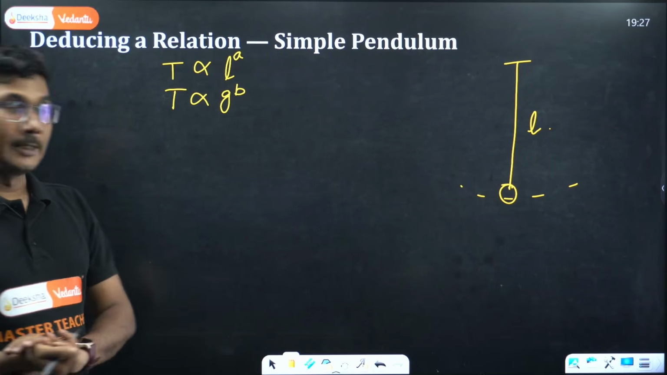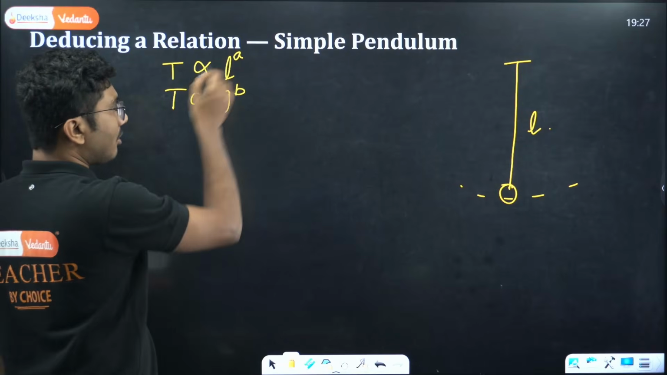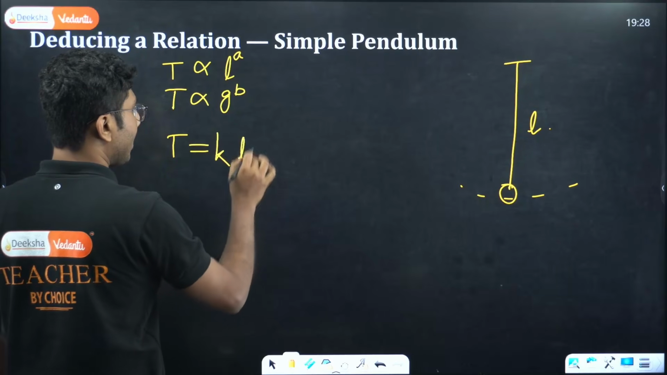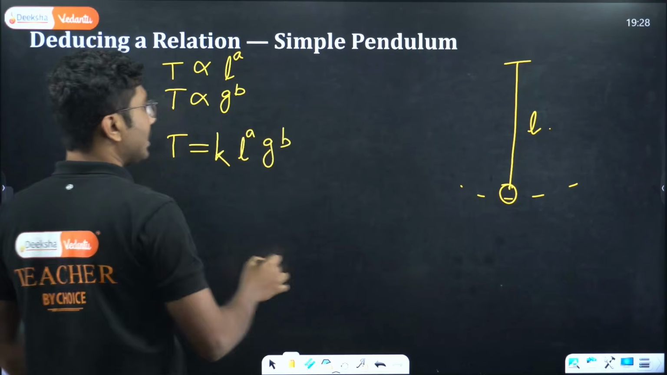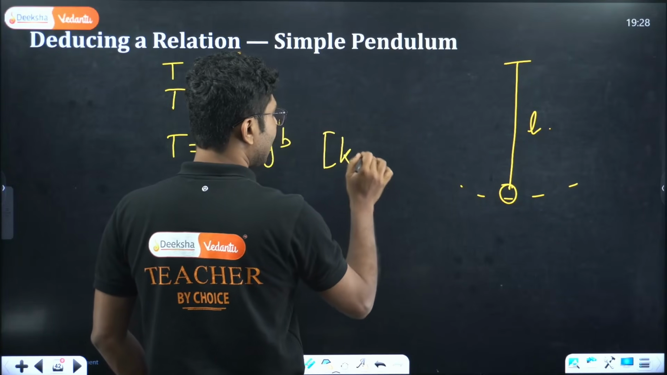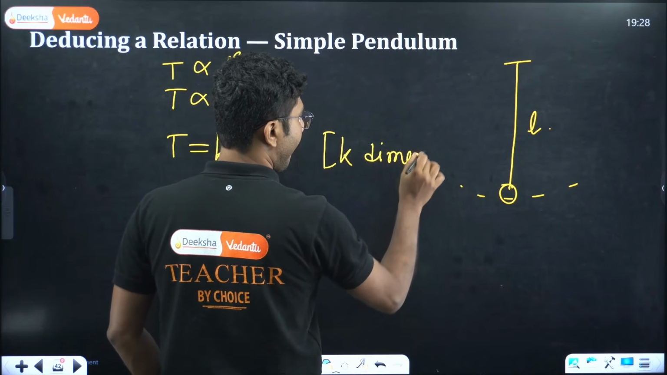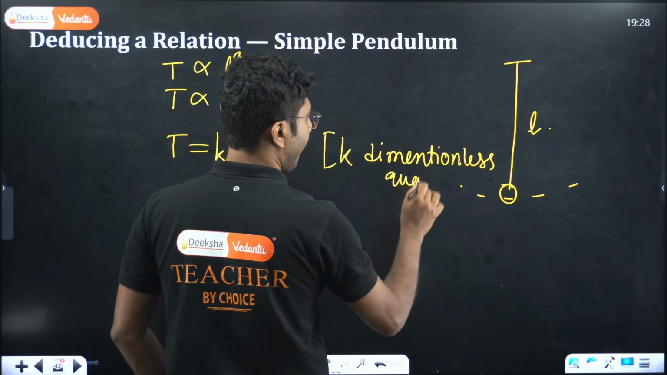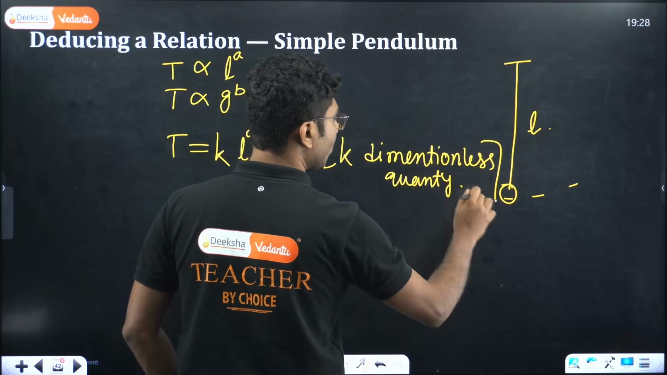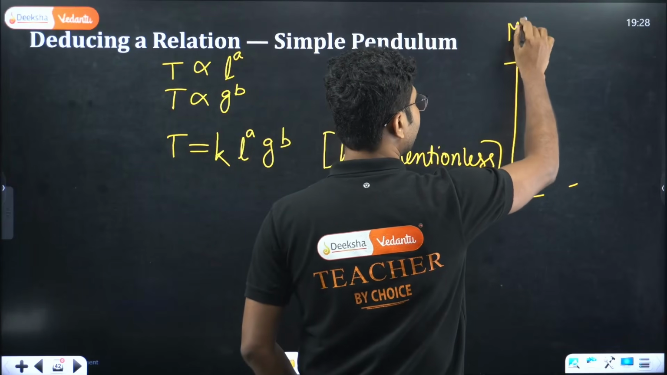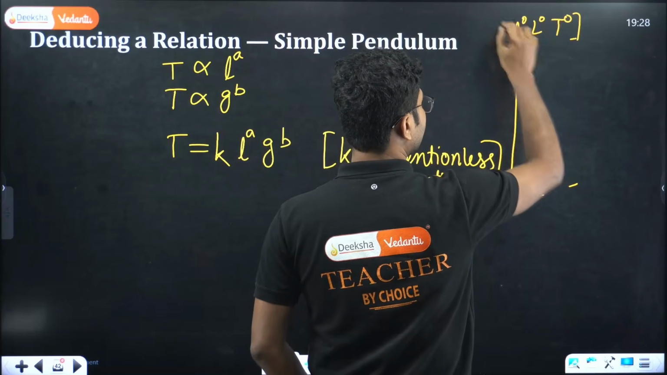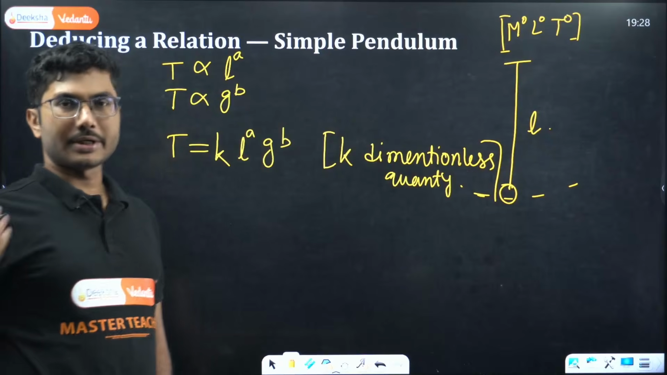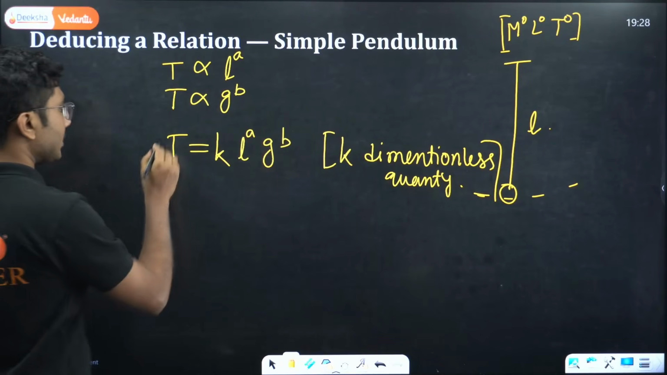So if the time period is dependent on these two quantities, then we can write time period as K L to the power A G to the power B. Here K is a dimensionless quantity. Dimensionless quantity means it has no dimension. If you try to find its dimension, it will come out to be M to the power 0, L to the power 0, T to the power 0, same as plane angle. If the quantity is a ratio of two things or it is a constant, in some cases it can be dimensionless. It is a dimensionless quantity.